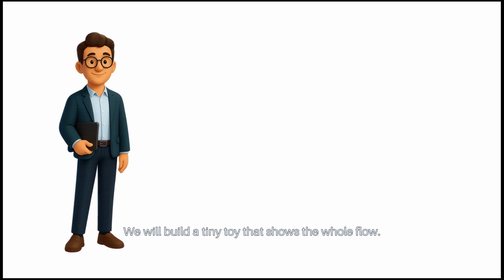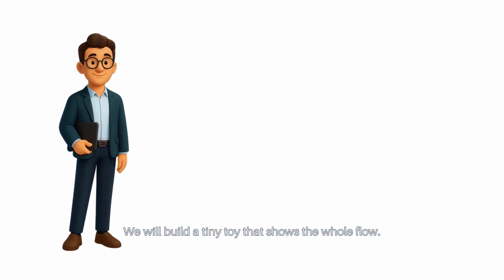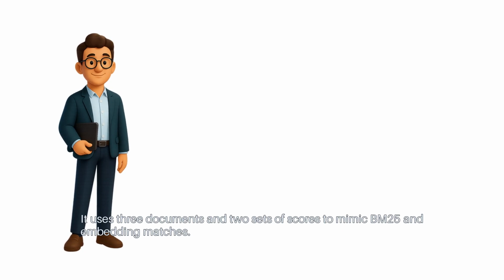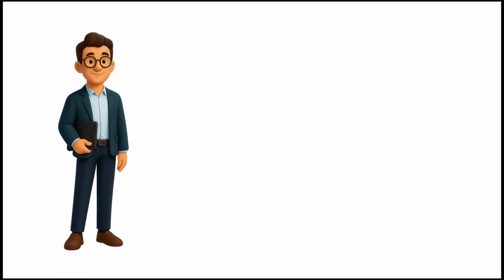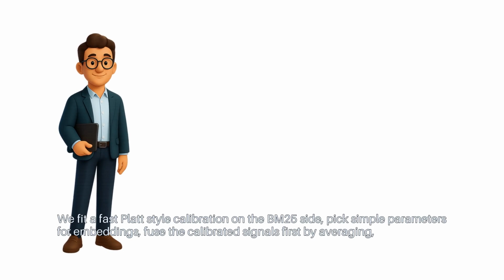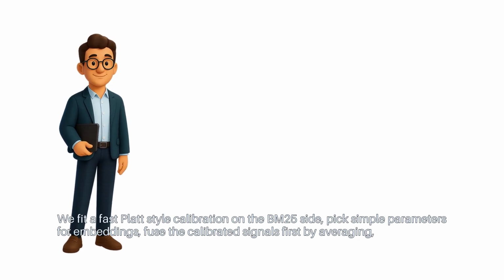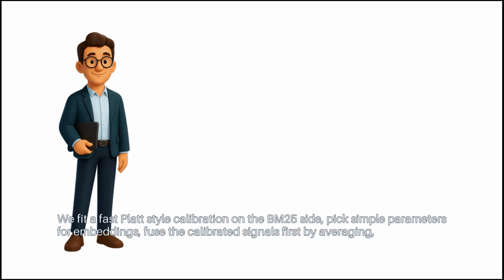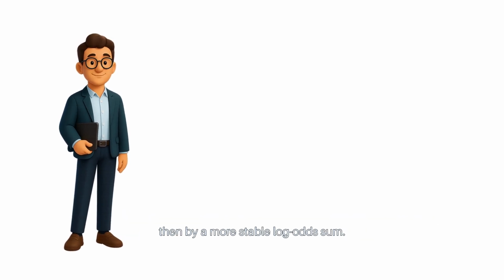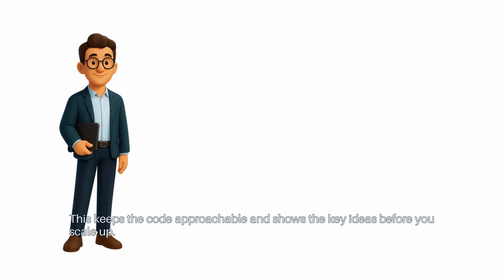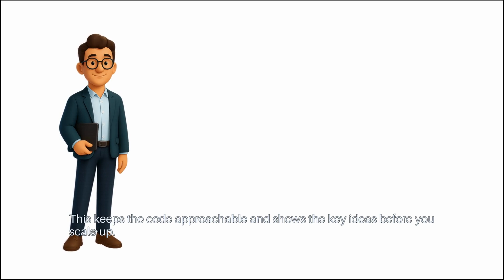We will build a tiny toy that shows the whole flow. It uses 3 documents and 2 sets of scores to mimic BM25 and embedding matches. We fit a fast Platt-style calibration on the BM25 side, pick simple parameters for embeddings, fuse the calibrated signals first by averaging, then by a more stable log odds sum. This keeps the code approachable and shows the key ideas before you scale up.